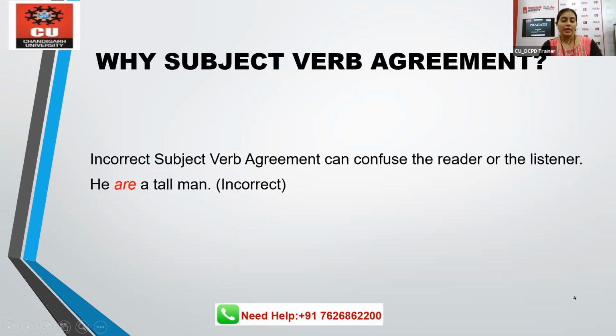Why subject verb agreement? Because incorrect subject verb agreement can confuse the reader who is listening to you, right? For example, look at the sentence here: He are a tall man. The person will get confused. Are we talking about they? Are we talking about a singular person? Whom are we talking about? That's why subject verb agreement is very important.